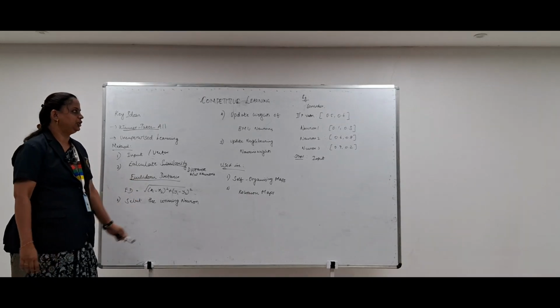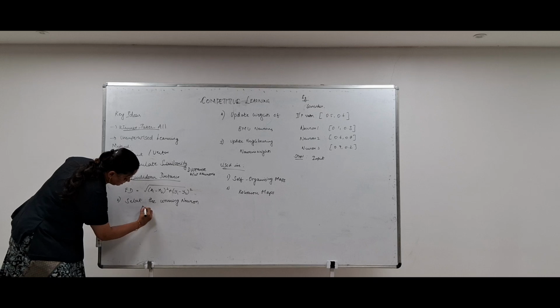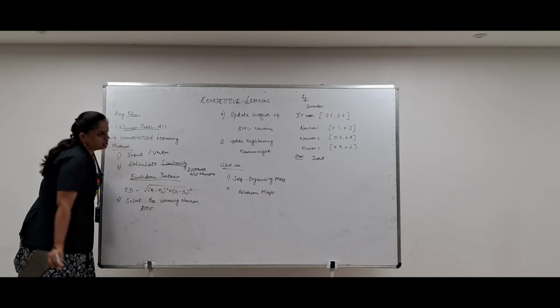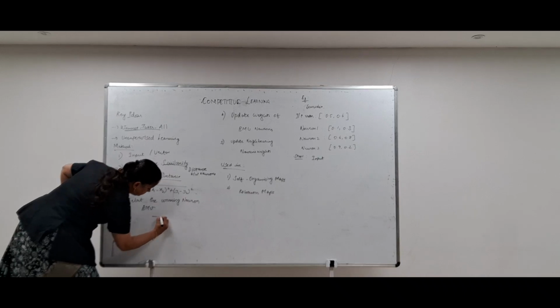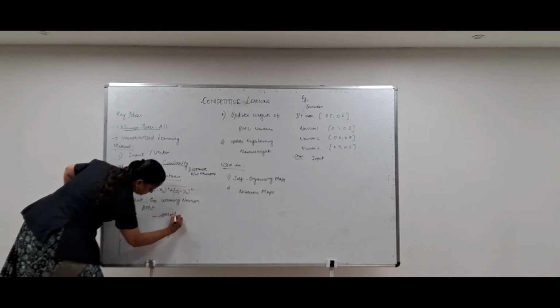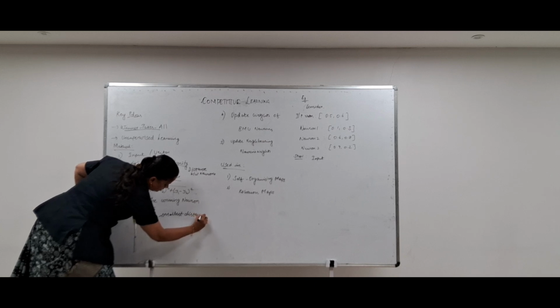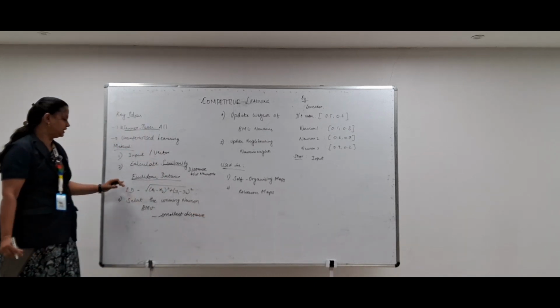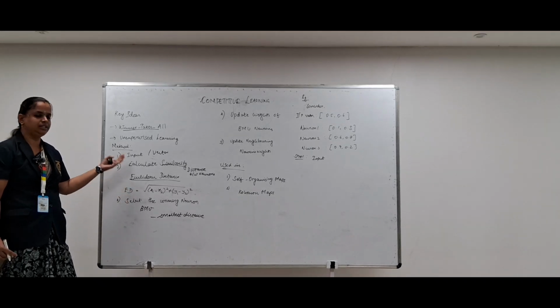So to select the winning neuron, the basic idea is to find the best matching unit. So the best matching unit is calculated based on the smallest distance between the neurons. So once we find the distance based on Euclidean distance, we will get to know the different distances.